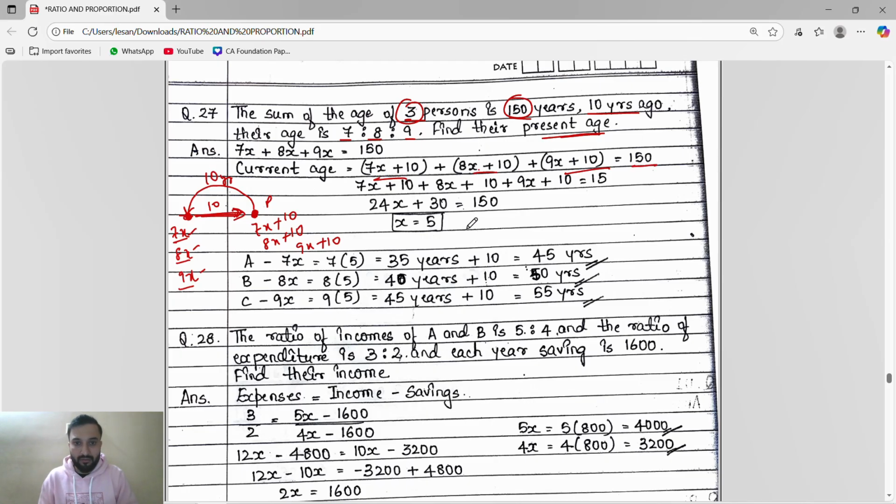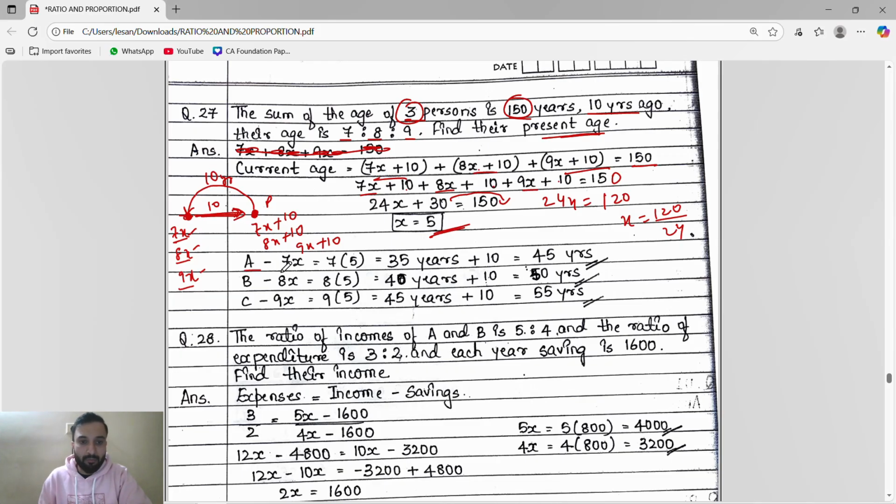When you solve this, you will get x equals 5. See, 7x plus 10 plus 8x plus 10 plus 9x plus 10 equals 150. Adding all the x: 7 plus 8 is 15, 15 plus 9 is 24x. Then 10 plus 10 plus 10 is 30, so 24x plus 30 equals 150. The 30 goes to the other side and becomes minus 30, so 24x equals 150 minus 30, which is 120. So x equals 120 divided by 24, so x equals 5.